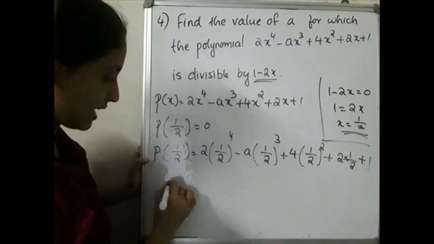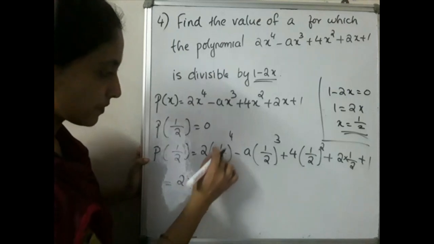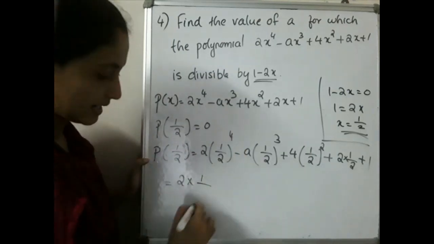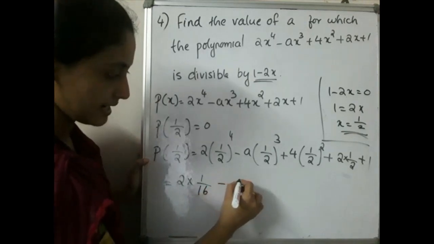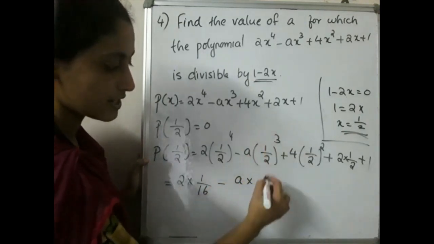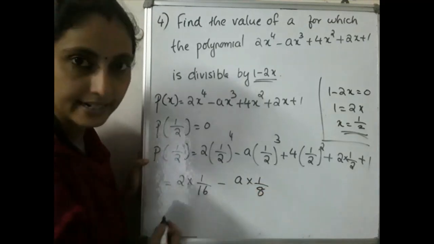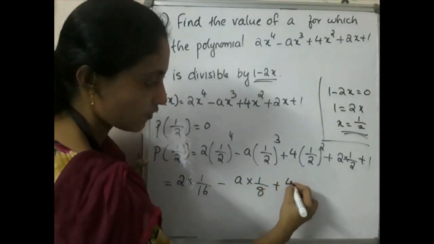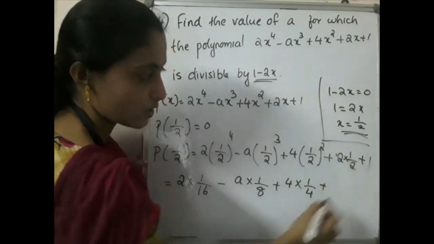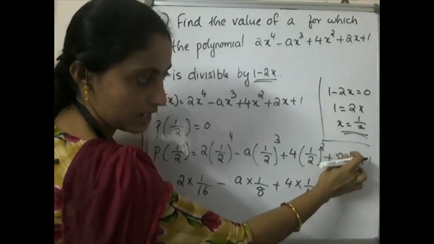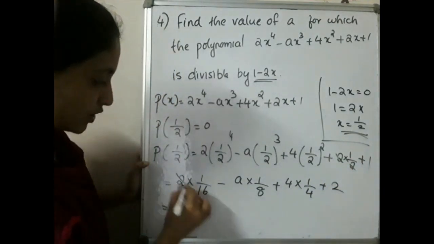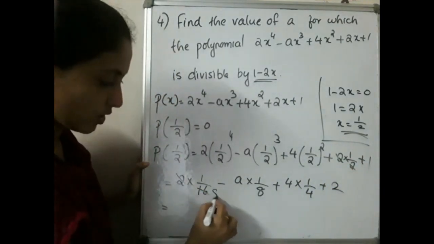So that is equal to 2 into, what is 1 by 2 the whole raised to 4? 1 by 16. Minus a into 1 by 2 the whole raised to 3, that is 1 by 8. Then plus 4 into 1 by 4 plus 2, and the 2 we can cancel. So 1 will be here. 1 plus 4, that is equal to 2. Again 2 and 16 cancel, we got 8.